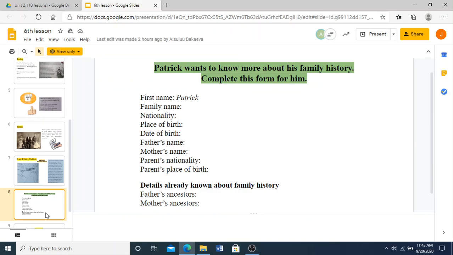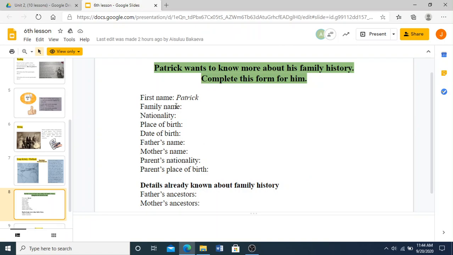Now, what you're going to do for Patrick is that Patrick wants to know more about his family history. Complete this form for him. He wants to know more about his family. Okay? So complete this form for him. As easy as it is, you know you can do this. You can go back to the Patrick story and fill in this form for Patrick. He wants to know more about his family history.